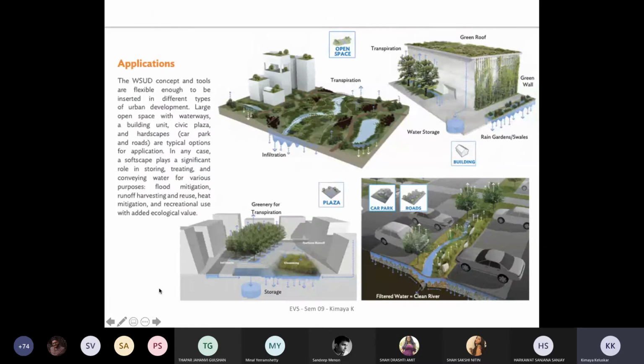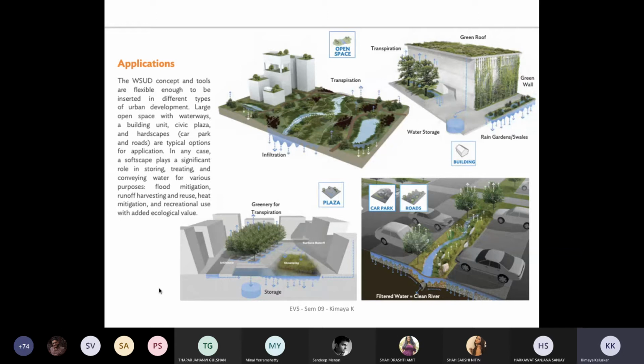Then come the applications, wherein they are talking about being flexible enough to be inserted in different types of spaces, right from the rooftops to your ground level. They have been implementing certain kinds of strategies, especially trying to convert all your open spaces and semi-open spaces into these kinds of sponges which absorb water, but which also help you create vegetation and biodiversity that will create a microclimate for the entire city.